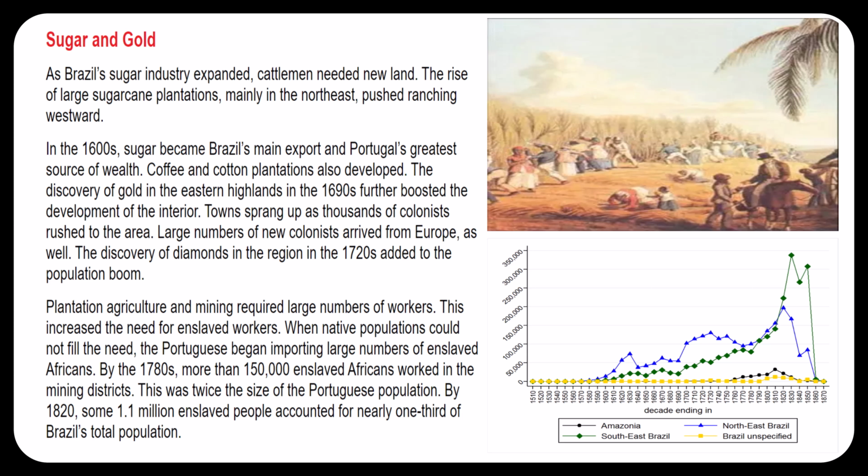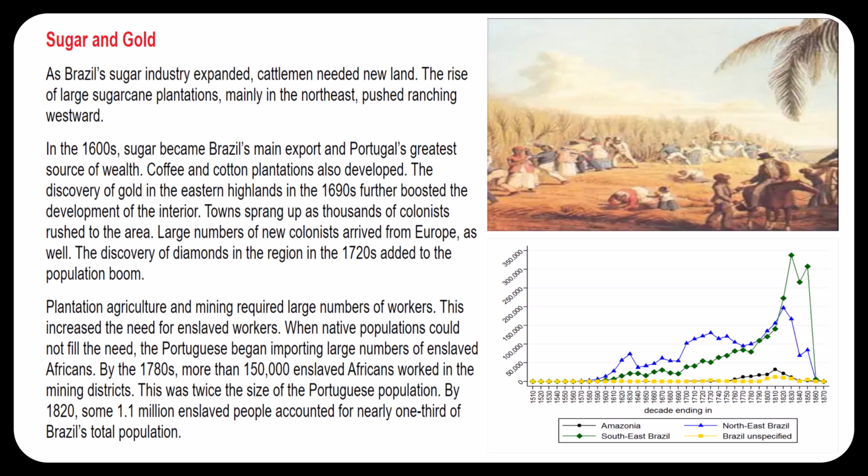Sugar and gold. As Brazil's sugar industry expanded, cattlemen needed new land. The rise of large sugarcane plantations, mainly in the northeast, pushed ranching westward. In the 1600s, sugar became Brazil's main export and Portugal's greatest source of wealth. Coffee and cotton plantations also developed. The discovery of gold in the eastern highlands in the 1690s further boosted the development of the interior. Towns sprang up as thousands of colonists rushed to the area.